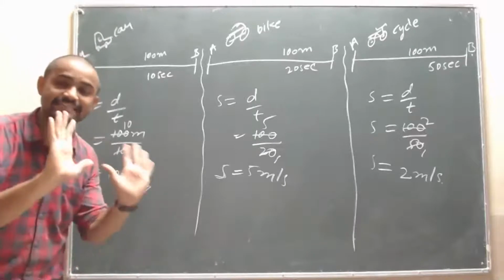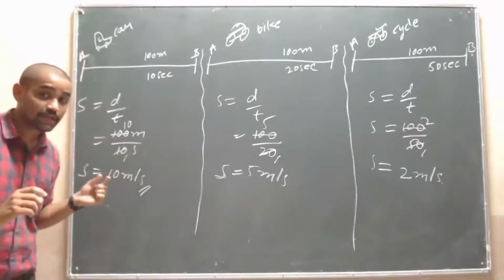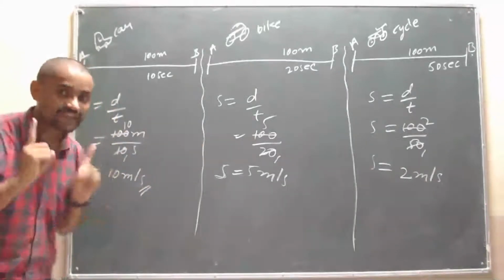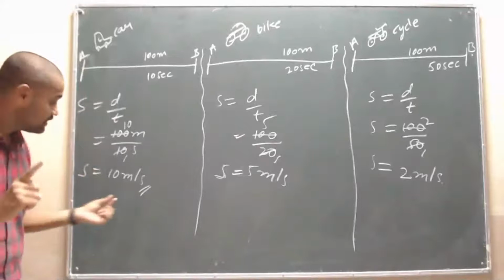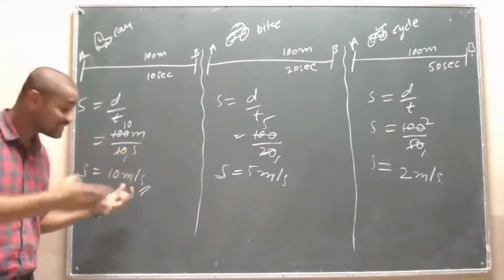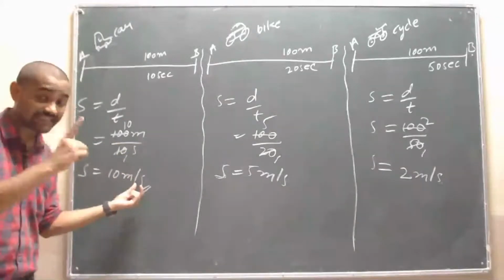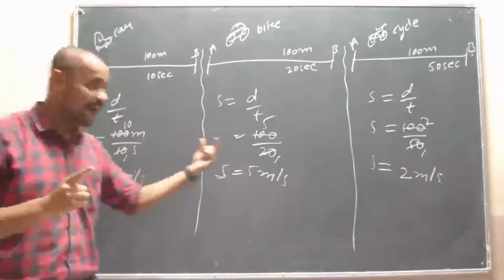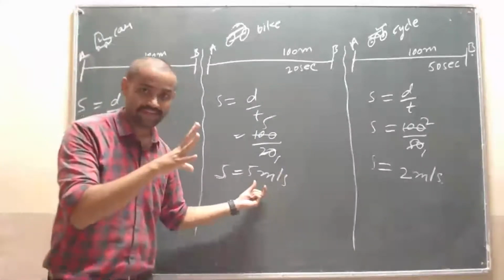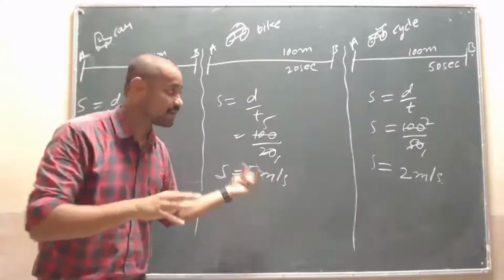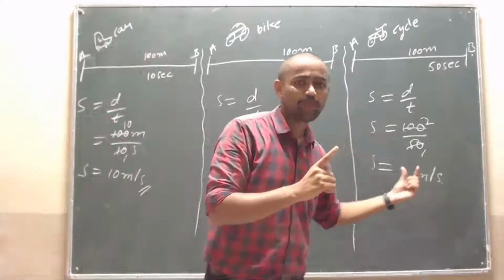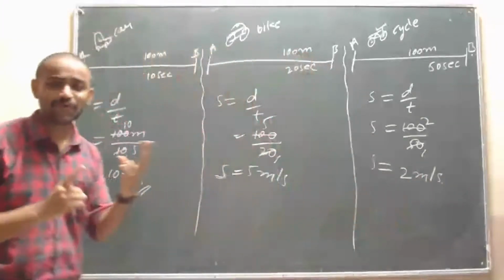Sir, I didn't understand. See, 10 meter per second is nothing but per second. Per second means in 1 second it goes 10 meter. Is it clear, students? That is, per second means in 1 second. For 1 second the car moves 10 meter. The bike moves for 1 second, it will move only 5 meter. The cycle moves for 1 second, it will move only 2 meter.